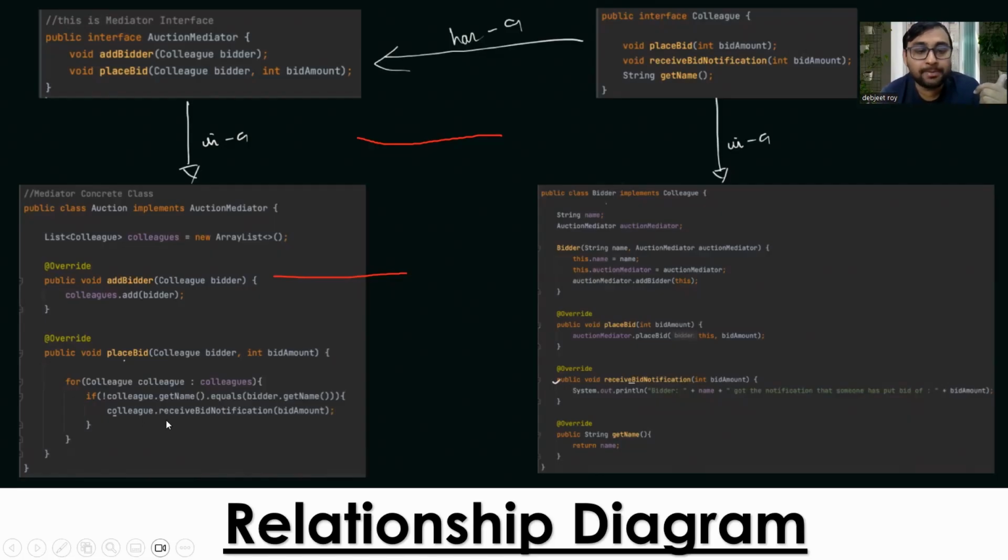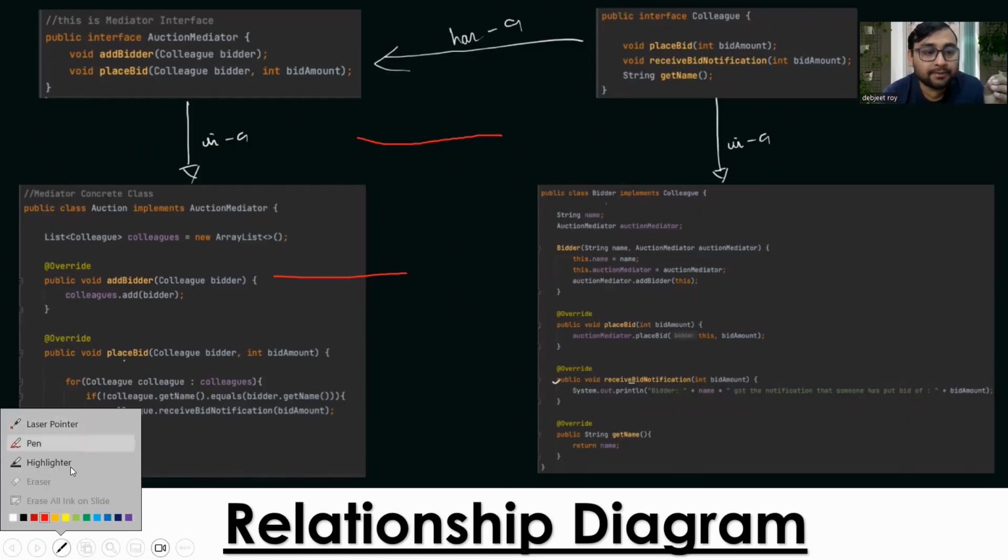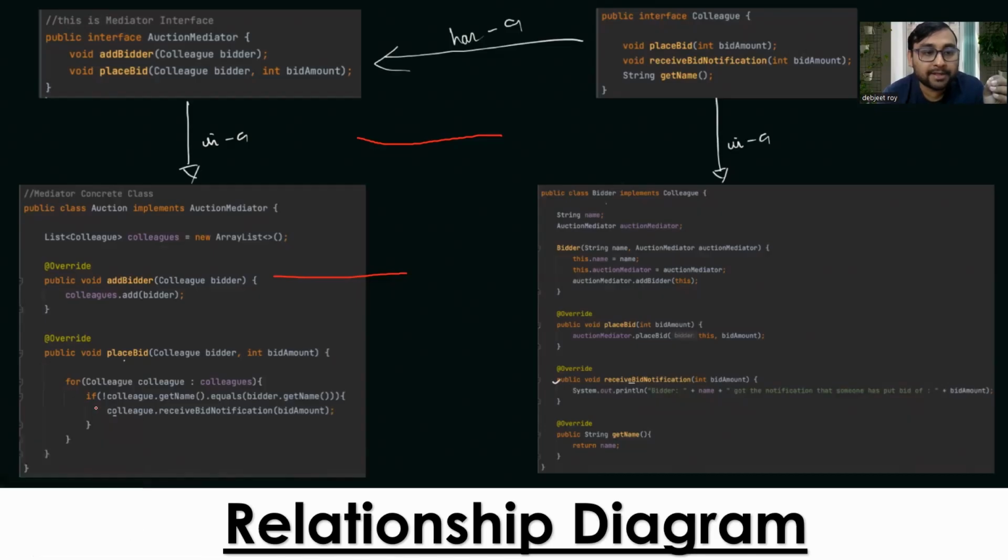So I'm running a loop, and the person who is actually placing the bid should not receive the notification, and the rest of the persons should receive the notification. For that, we have written the condition over here. If you can observe, I've written this condition: if colleague.getName().equals is not of it. From this not sign, there is a not sign over here, we will get to know that those who have actually placed the bid should not receive the notification because they have already placed the bid.